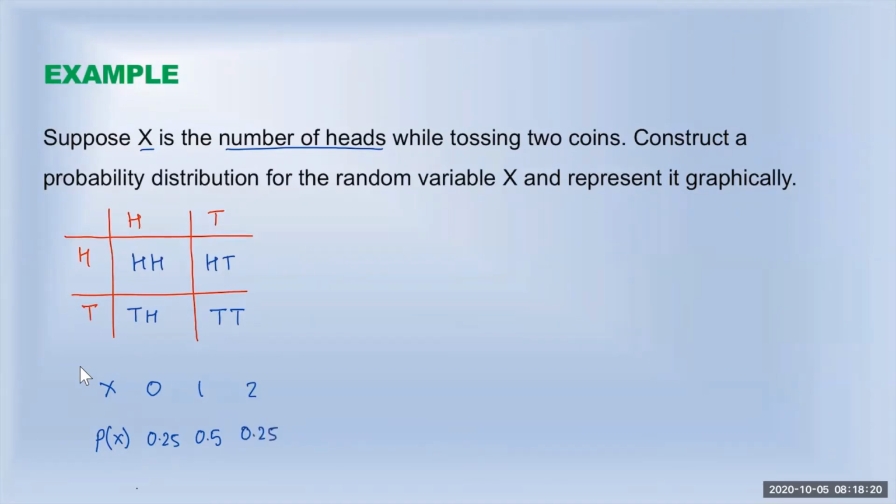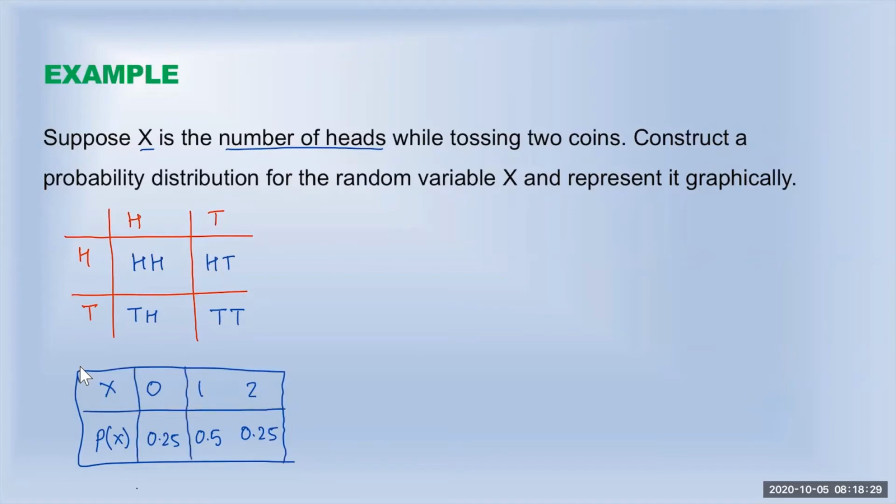So we have this distribution of the random variable along with the probabilities. And here, if you try to find the sum of all probabilities, if you add this, you have 0.25 plus 0.5 plus 0.25, which is equal to 1.